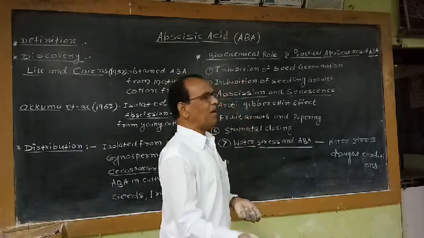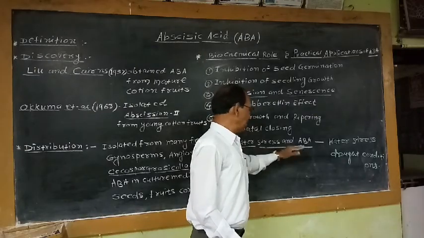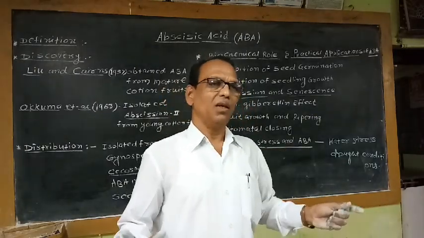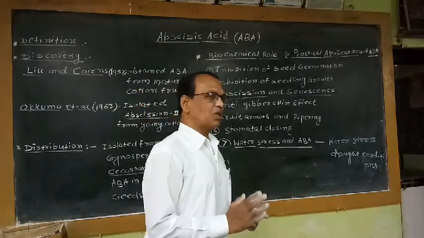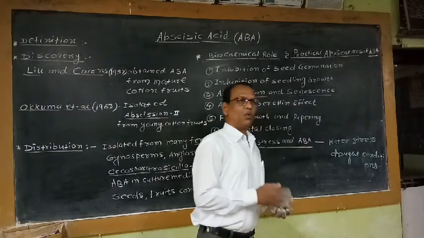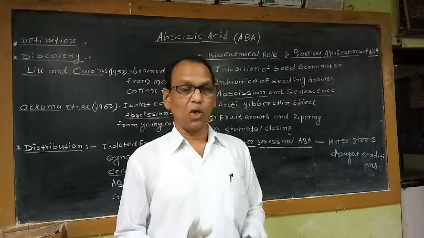In plant breeding programs also, if we want to develop water stress resistant varieties, varieties are produced which are recommended for regions having naturally low rainfall or drought conditions.